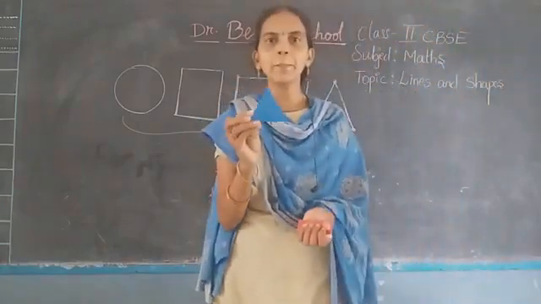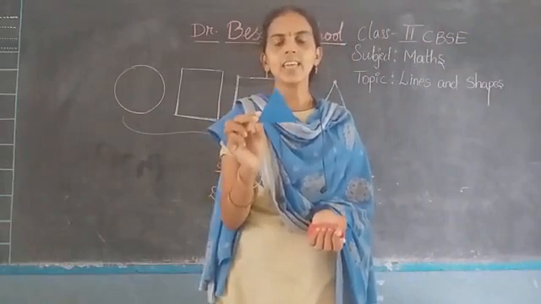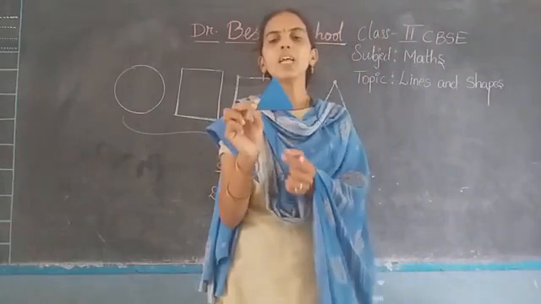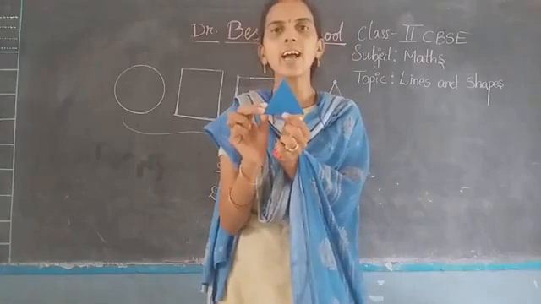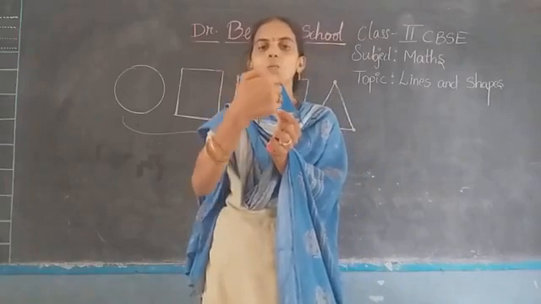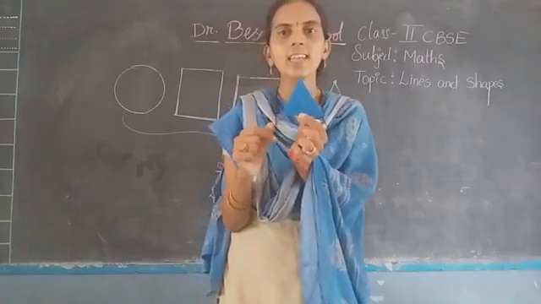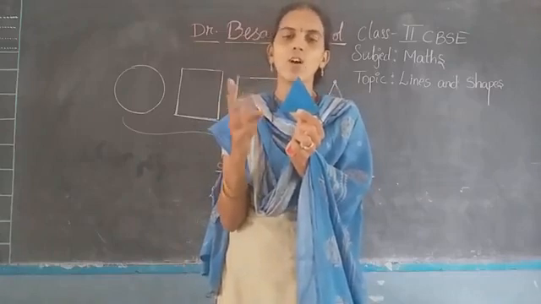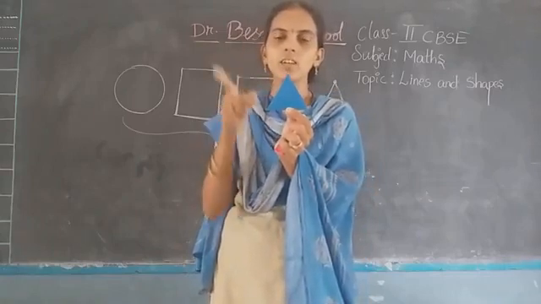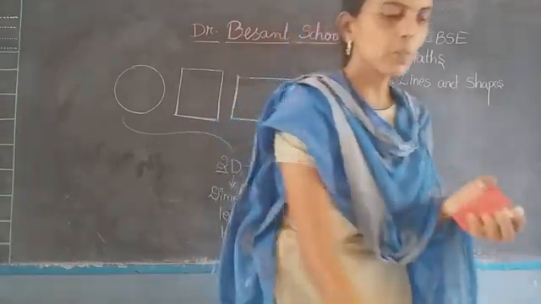Now see this picture. What is this figure name? This is a triangle. Now you tell me how many sides a triangle has? Good. It has 3 sides. 1, 2 and 3. How many corners does a triangle have? 3 corners. What are those? See? 1, 2 and 3. Good.